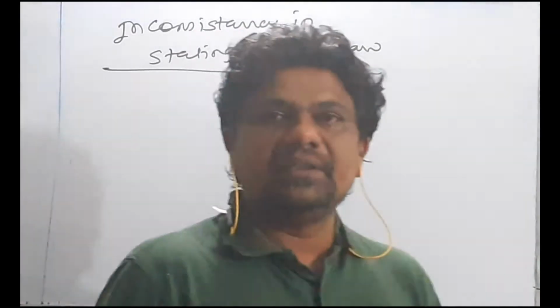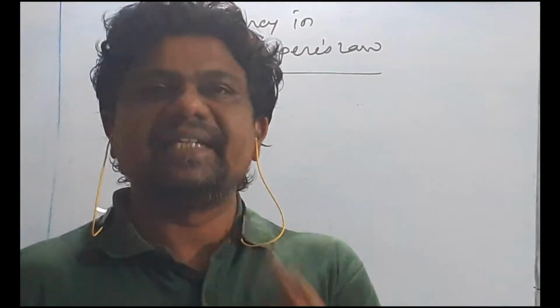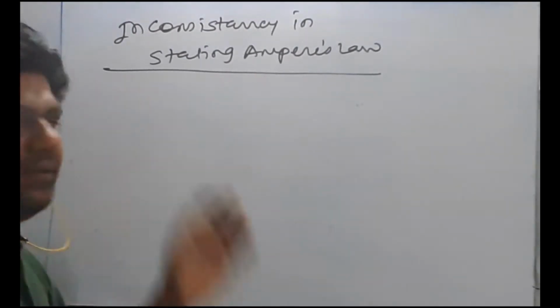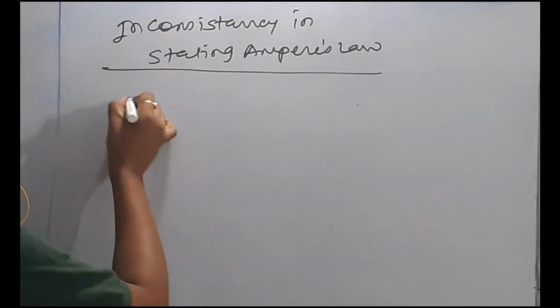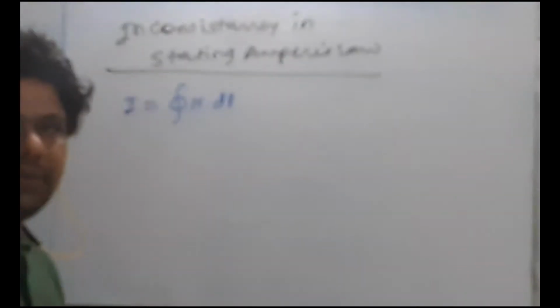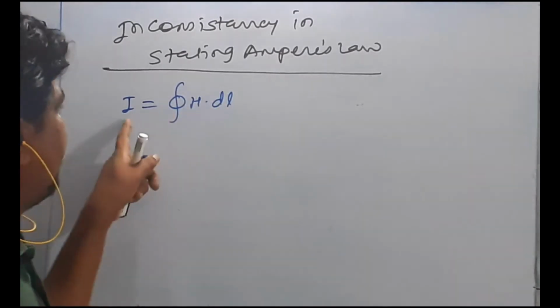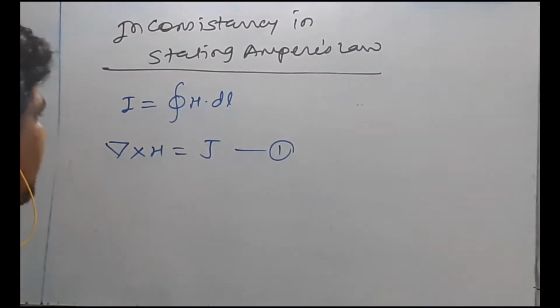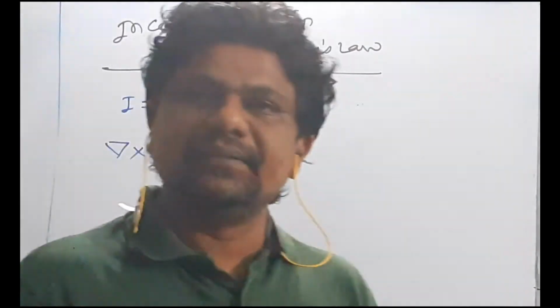So if you recall the static electric field and static magnetic field, in the magnetic field for the steady current, Ampere has stated that I is equal to the closed integration of H dot dl. So closed integration of H dot dl is equal to I. We got del cross H is equal to J, which is Ampere's law. Now J is equal to sigma into E. That means Ampere has considered only the conduction current density.